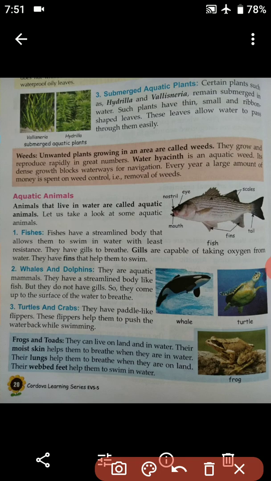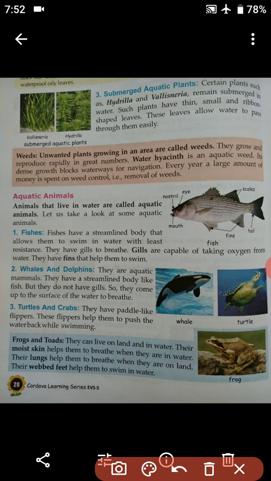So students, we have already started our chapter 5, that is plants and animals in water. In our last class, we came to know about the habitat and also the different categories of organisms according to their habitat. We also came to know about aquatic plants. Today we are going to start with aquatic animals.